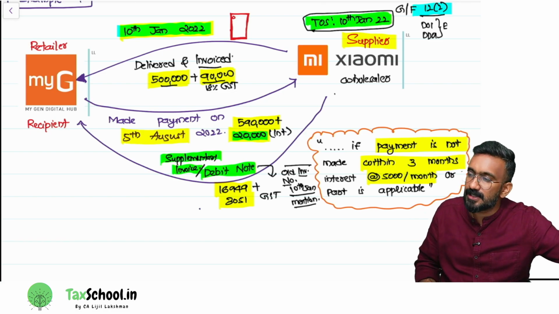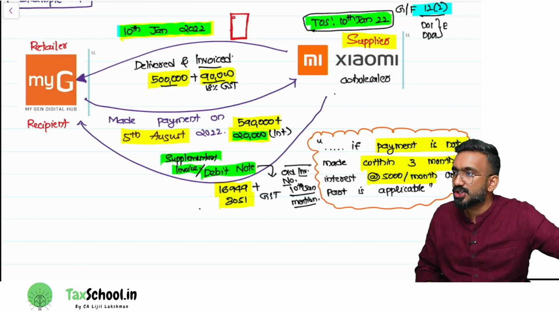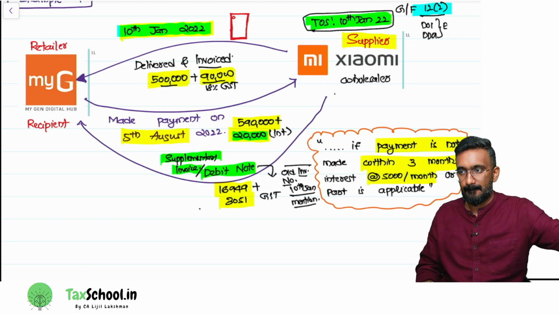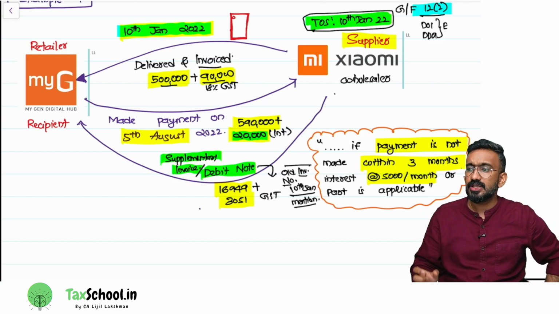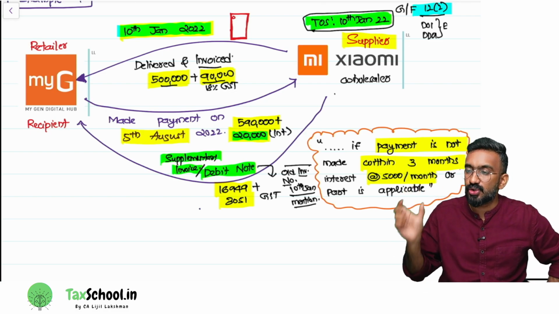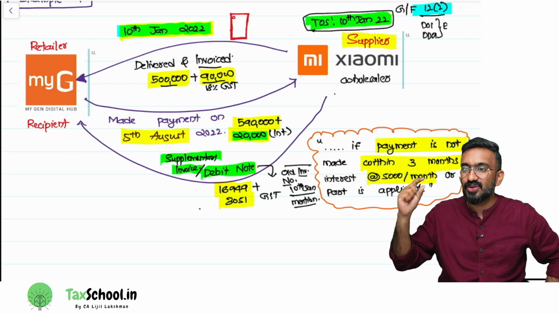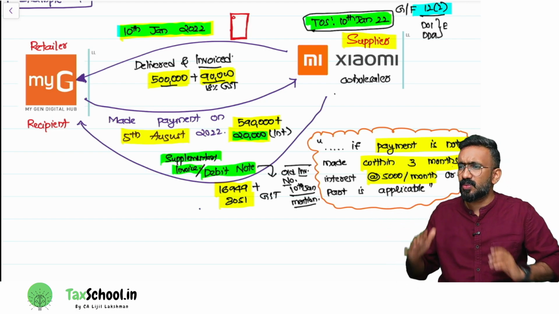It is debit note. Perfect. So the document that we would issue would be called a debit note. A debit note will be issued by Xiaomi of how much? 16,949 plus 3,051. What is a debit note?